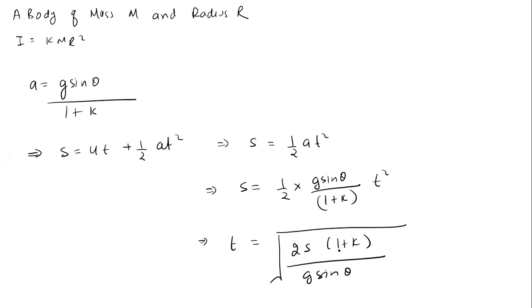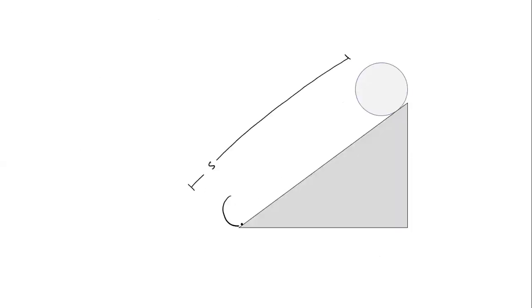That is 2s 1 plus k divided by g sine theta. Understood. Can we find the velocity of the body when it reaches the bottom? Suppose this body reaches the bottom with velocity v. Initial velocity was 0, so s equals v square minus u square by 2a, which is v square divided by 2a.